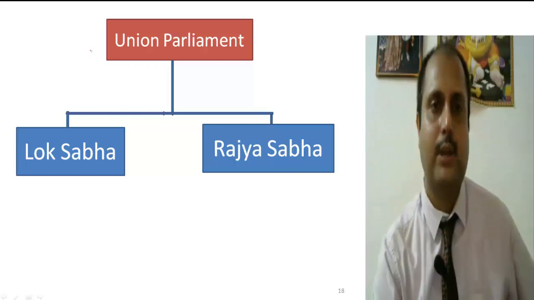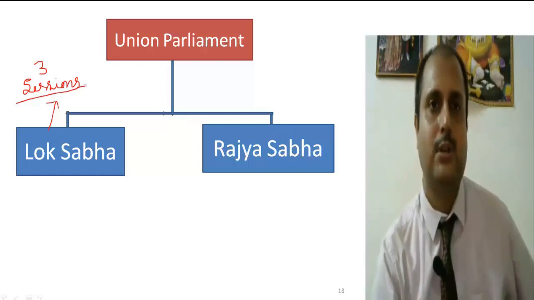Before we discuss the exclusive powers, let's understand the basic difference between the Lok Sabha and the Rajya Sabha. Actually, the Lok Sabha is based on the session. There are mainly 3 sessions in which the Lok Sabha members meet together, which are the budget session, the winter session, and the monsoon session. And the Rajya Sabha is a permanent house.